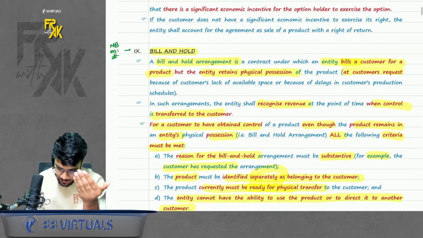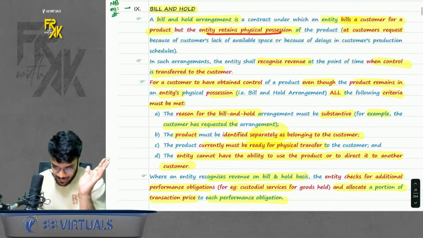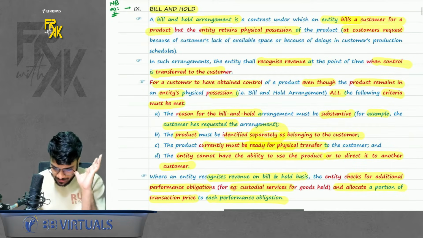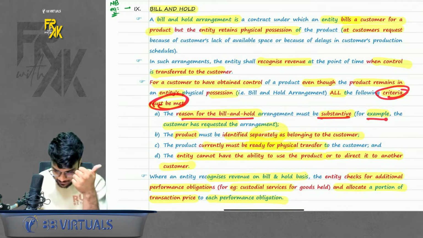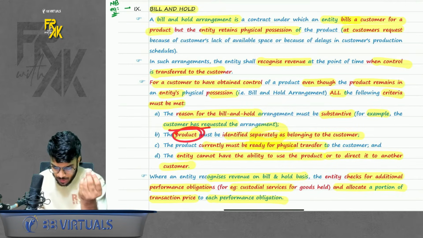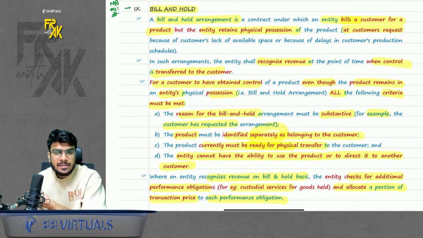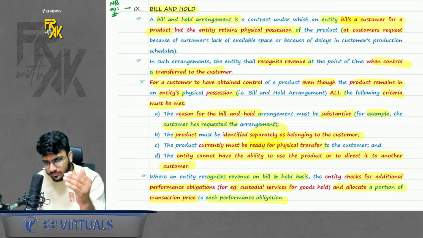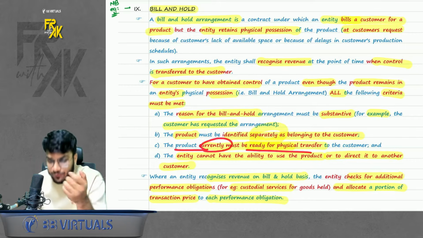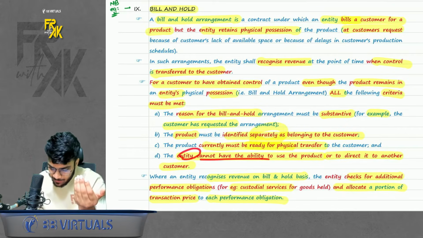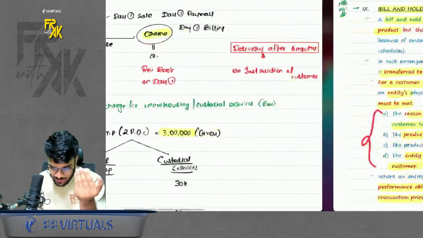Okay, so it says, in a bill and hold arrangement, the entity bills a customer but retains the physical possession at the customer's request. Some indicators are given to identify bill and hold. First, the reason for bill and hold should be substantive. The reason may be the customer's request. The product must be identified separately as belonging to the customer. Even if the entity is keeping the delivery with themselves as of now, it should be specified that it belongs to a certain customer. The product currently must be ready for physical transfer. The entity cannot have the ability to use the product or to direct it to another customer. So if the conditions are met, it is a case of bill and hold.